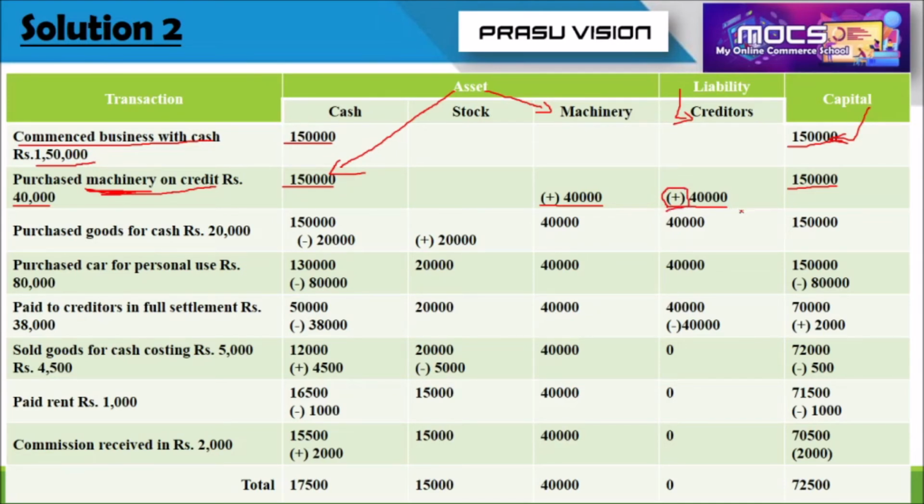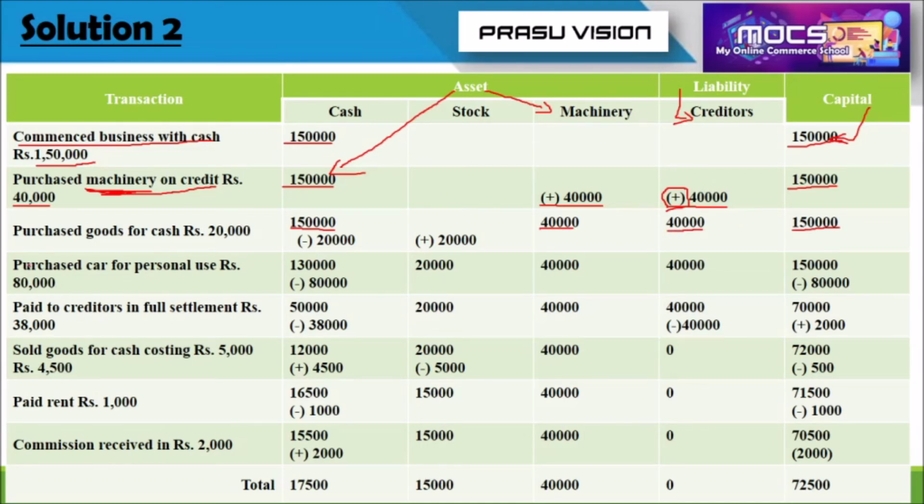Please balance the books after recording the second transaction. No change for cash, 1,50,000, and the machinery value increases 40,000. Creditors value increases 40,000. No change for capital, still 1,50,000.